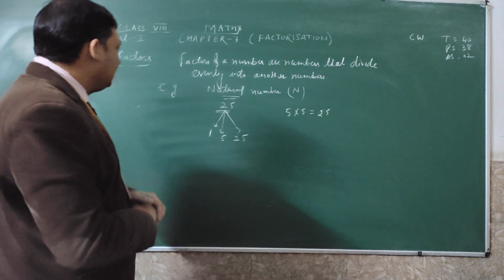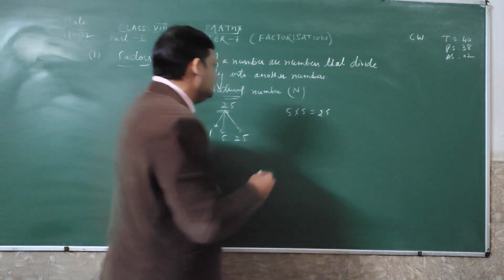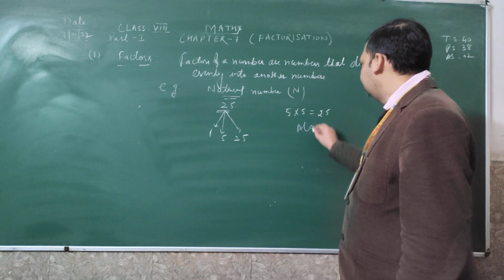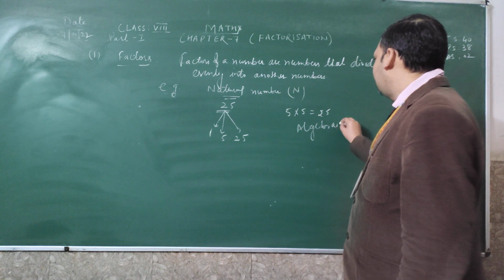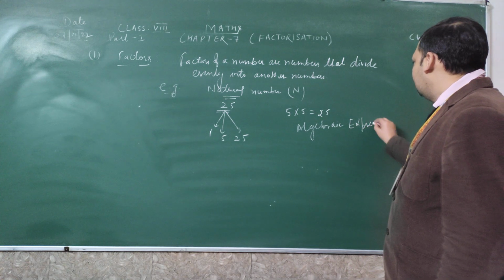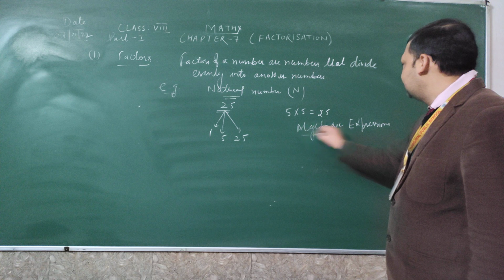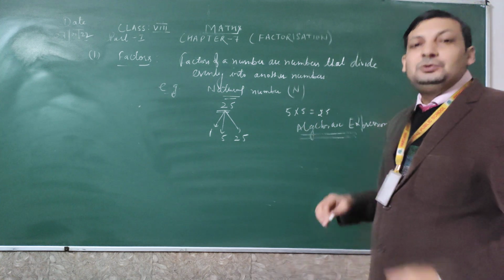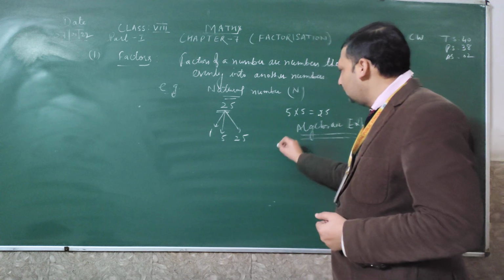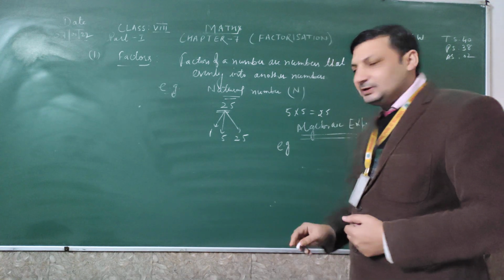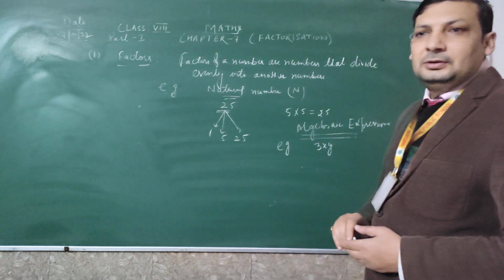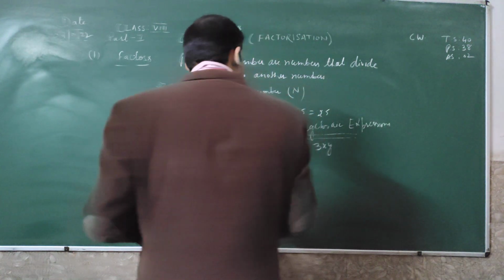Now I will take an example of an algebraic expression. Algebraic expressions are those expressions which you have studied in the previous chapter also. So I will take the example of an algebraic expression like 3xy. Now we have to find the factors of 3xy.